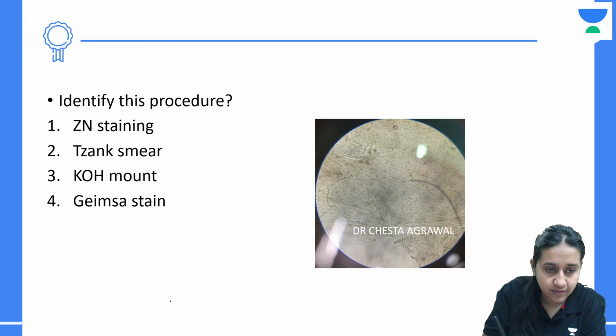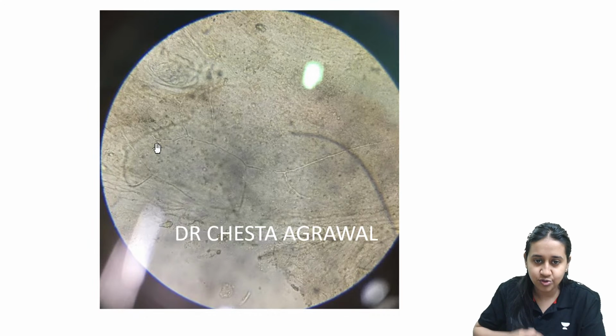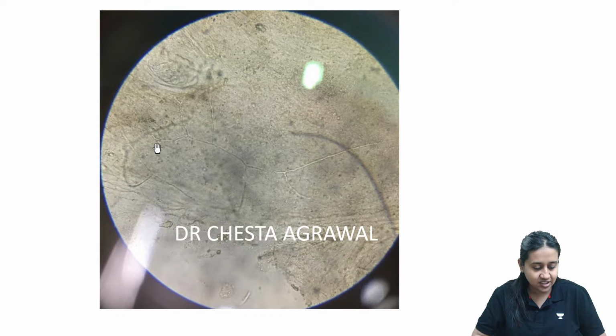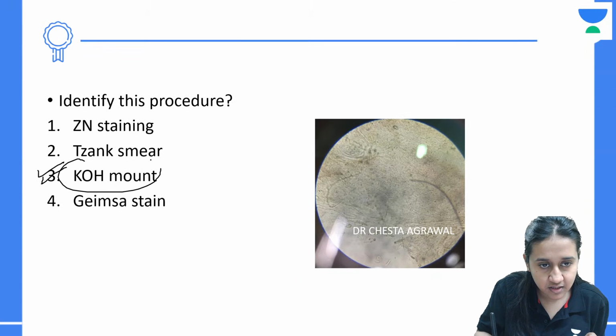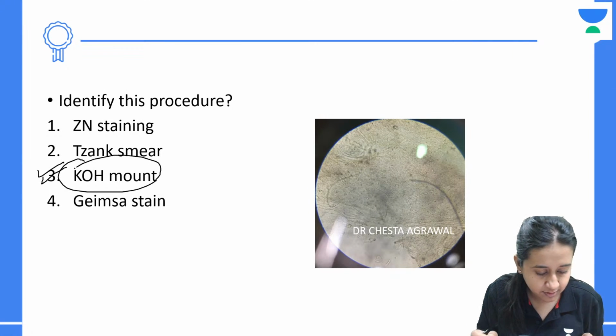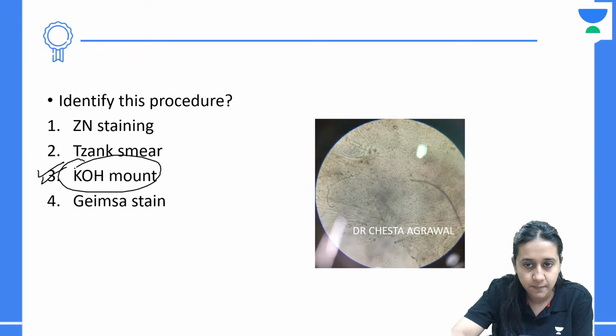Identify this procedure. You have an image. You can see that some long linear strands are shown here. So what can be the diagnosis? This is a very classical image of a KOH smear. A very classical example of a KOH smear. So identify this process. The answer is KOH smear.